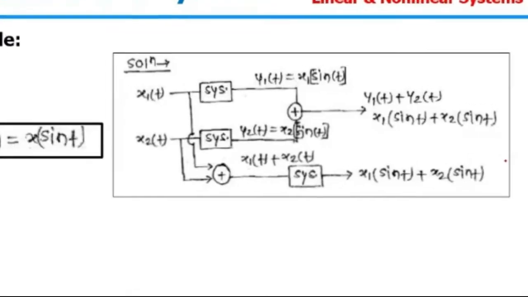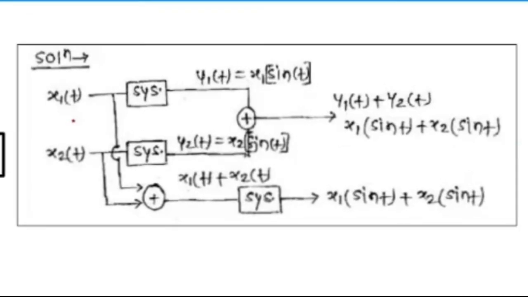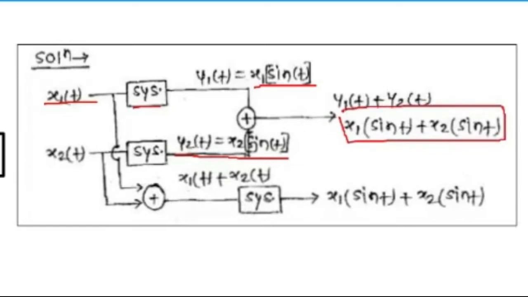So for additive, x1(t) and we are passing it through the system. So y1(t) will be x1 sine of t. Similarly, y2 will be x2 sine of t. And when we add these two outputs, this will be x1 sine of t plus x2 sine of t. This will be my equation 1.